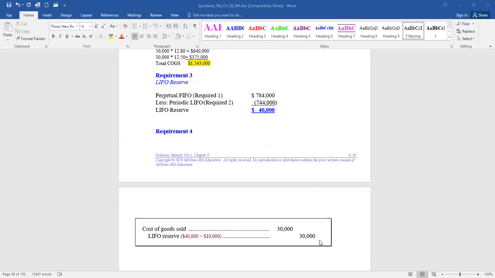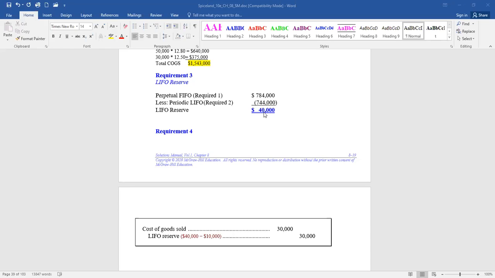Now, where are these numbers coming from? Well, I forgot to read requirement 4 that says, what if your Lifo reserve currently has a $10,000 credit balance in it? That's the balance in there. Well, we need it to be 40,000. So that's what you're determining in requirement 3, what the balance must be in the Lifo reserve account at the end of this year.